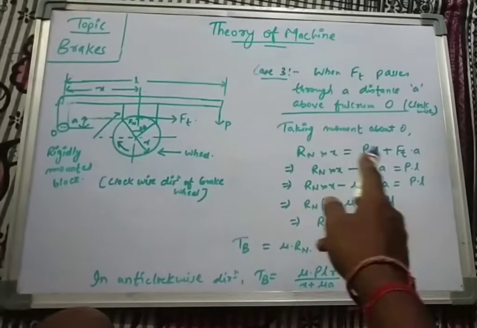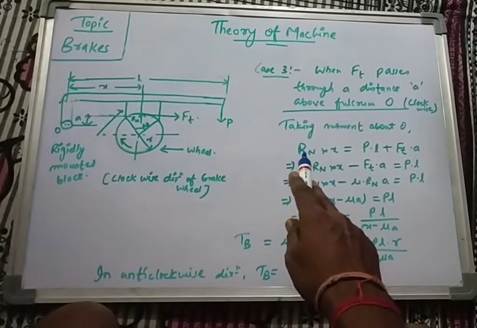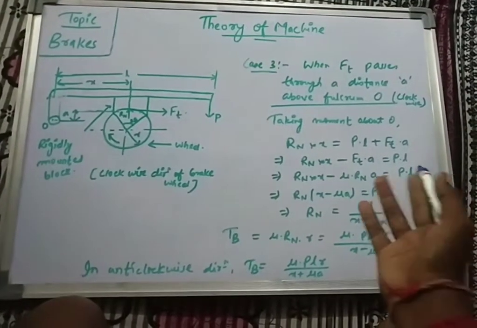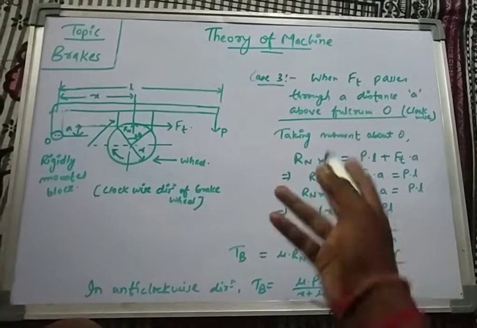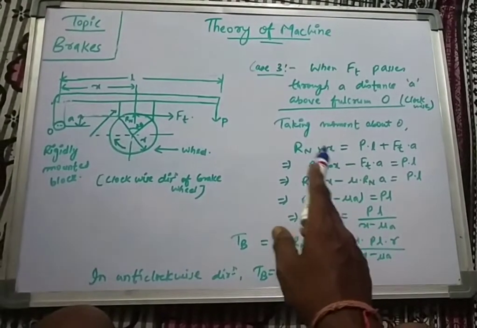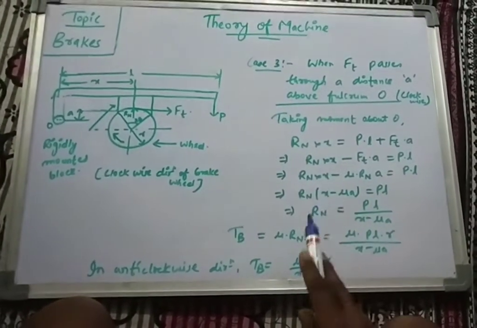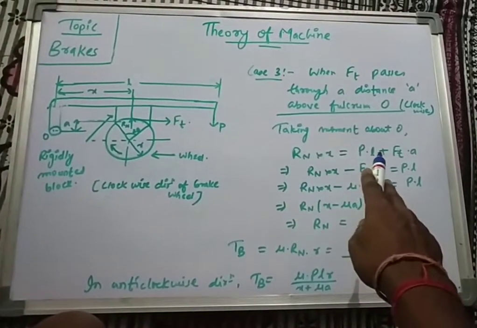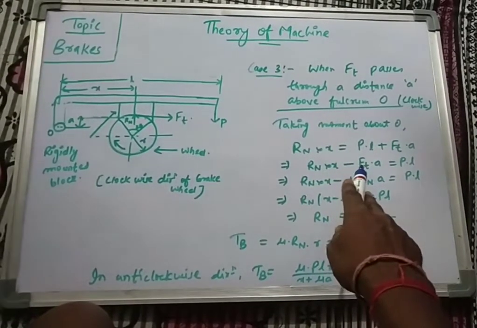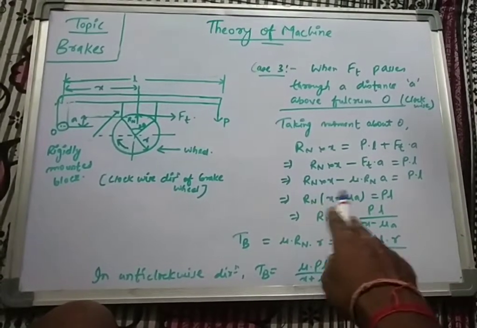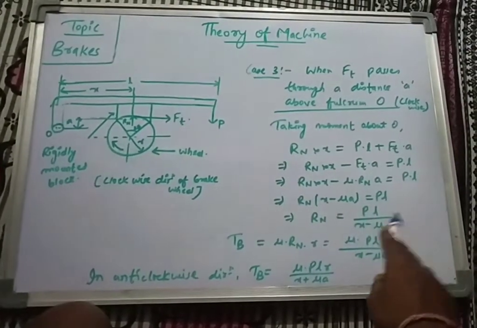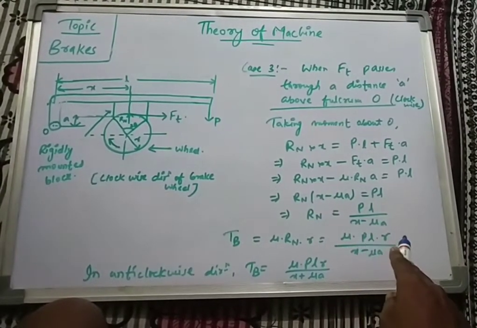That's why both are written on the other side of the equal to sign. Either we can write on each side, and then we have to write Rn into x minus P into L minus Ft into A equals 0. You can write as I have mentioned here, or you can write on a single side of the equal to sign, but you have to give the positive and negative signs appropriately. So now solving this, we have Rn into x minus Ft into A equals P into L. We assign the value of Ft, that is mu into Rn. Now taking Rn common, that gives us Rn times (x minus mu A) equals P into L. On solving, Rn equals P into L divided by (x minus mu A).